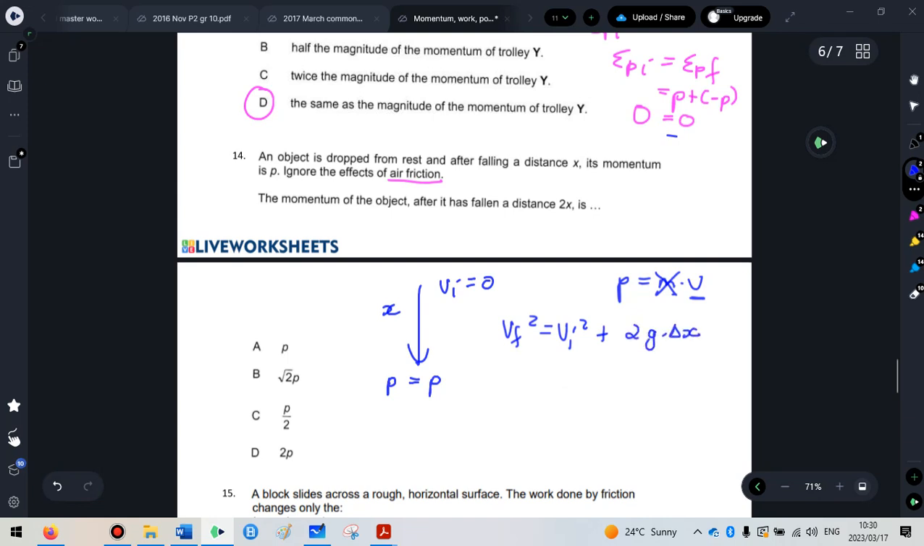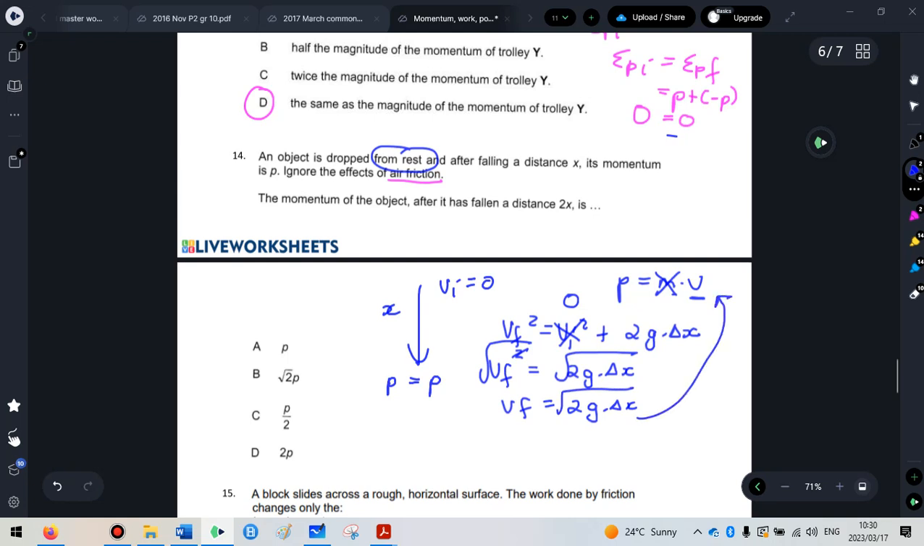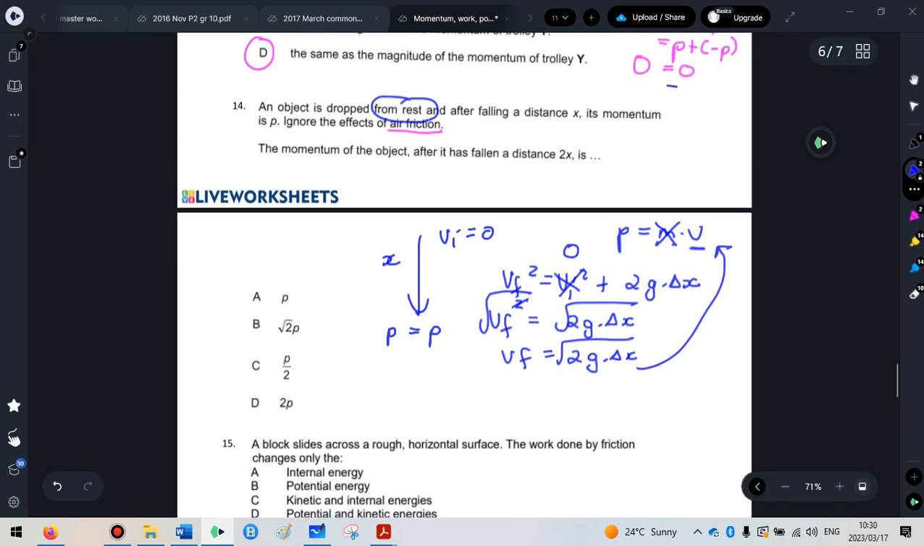Okay, we know that the object falls from rest, so v initial is actually 0. So v final squared is equal to 2g delta x. If we square root this to get rid of the square, we have to do the same on that side. So v final is the square root of 2g delta x, which we would then sub into there. So it would be m times the square root of 2g delta x, but like I said, m stays constant throughout the sum. If the distance now doubles, we go v final squared, the initial velocity is still 0, it's still falling from rest, and it's plus 2g, 2x.